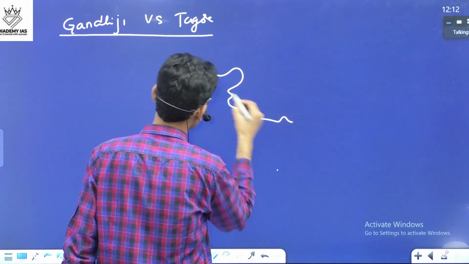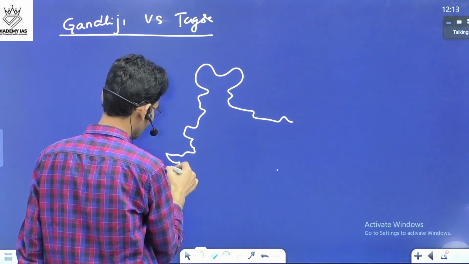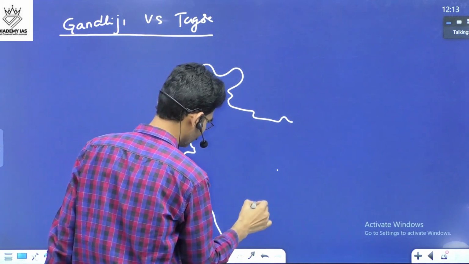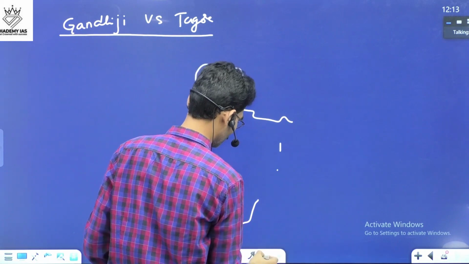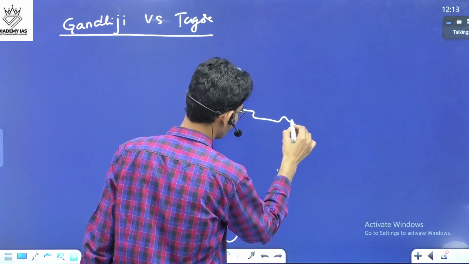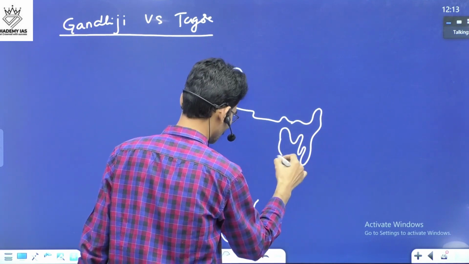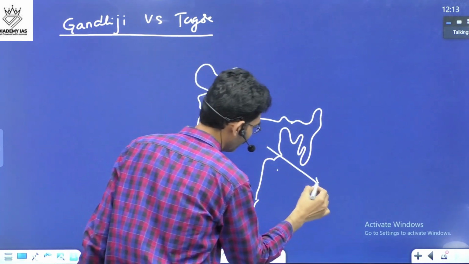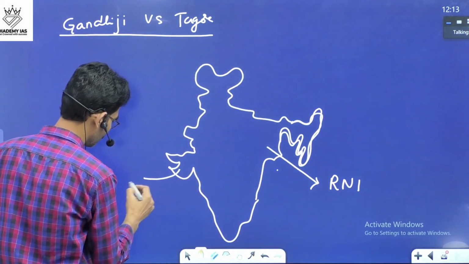Now you see this, two different people, two different geographic locations. Here Rabindranath Tagore and here Gandhiji.